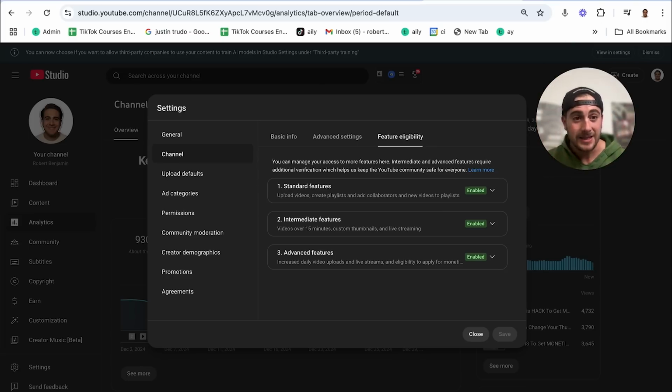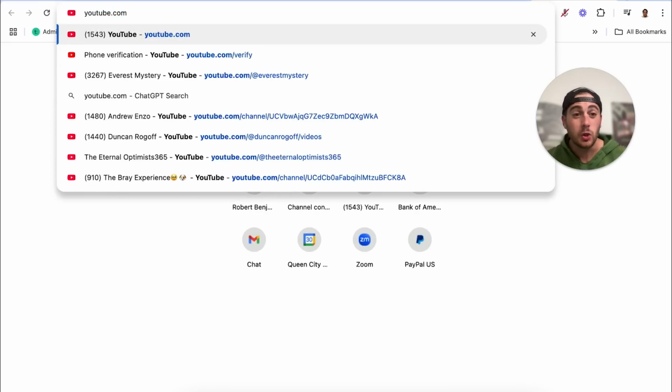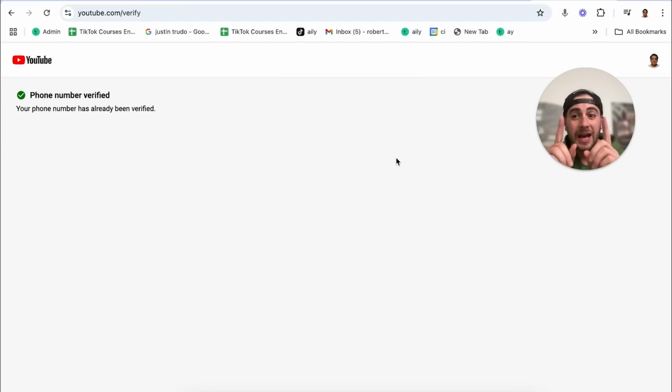But that's just the first setting. The next thing you need to do is you need to make sure that you come to youtube.com/verify, and you need to make sure that you have a green check here. If those 2 things are not turned on, YouTube is not going to give your small YouTube channel views.